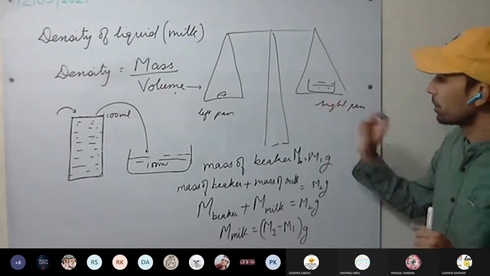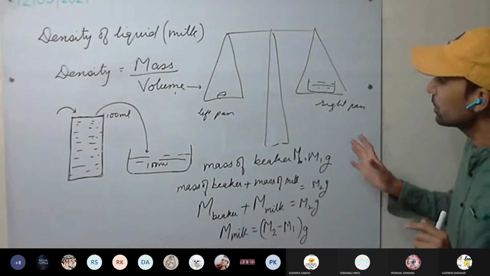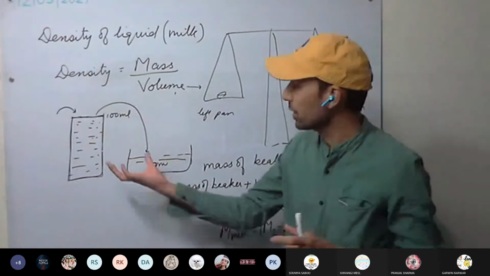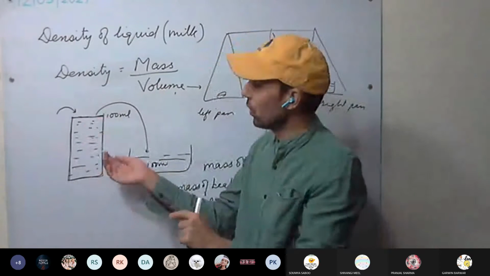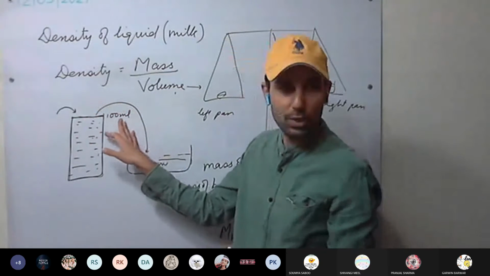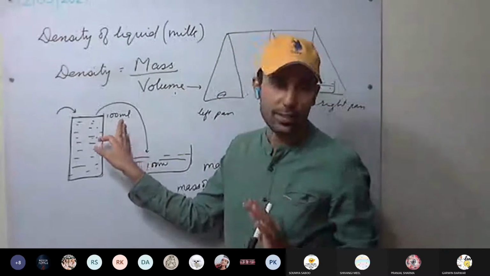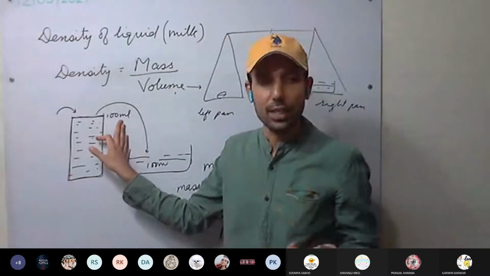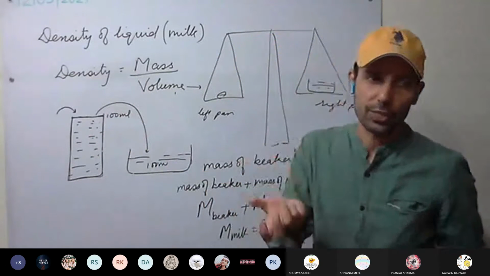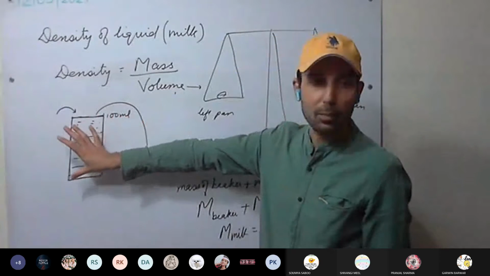Okay, listen, I'm explaining it once again. Volume we have measured. How? We took the milk and poured it in the measuring cylinder. When 100 ml was reached, we poured no more. 100 ml is easy to divide as well. You can go for 50 ml or 10 ml, but the more the volume, the more accurate the answer will be. So we have gone for 100 ml milk.